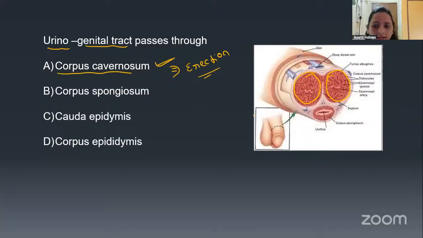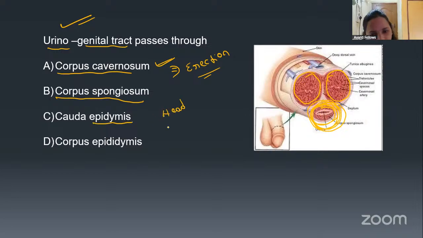Then coming to the corpus spongiosum, below you can see the corpus spongiosum, that is having the urinogenital tract. Okay, corpus spongiosum, that is single. There are two corpus cavernosum, whereas there is only a single corpus spongiosum. That is having the urinogenital tract, which provides the tract for removal of the urine and also the semen. Remember this.